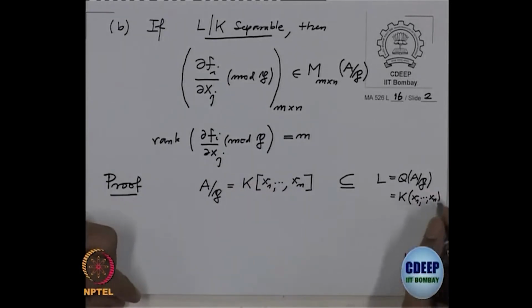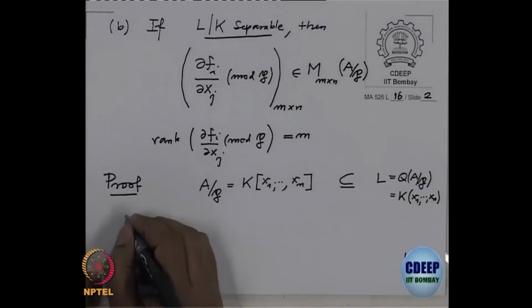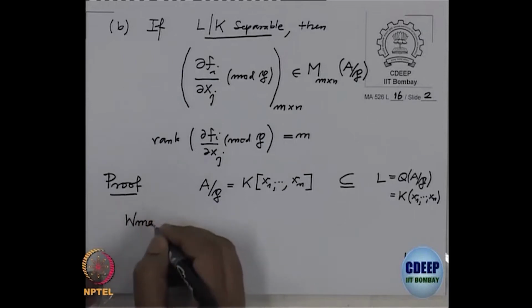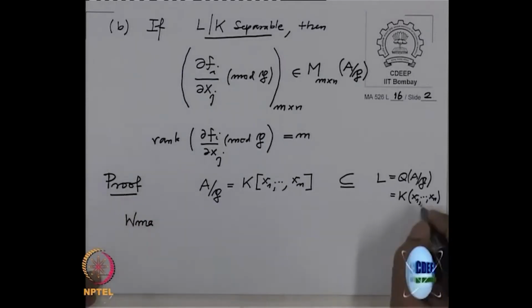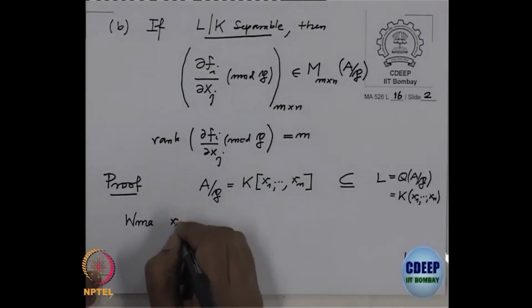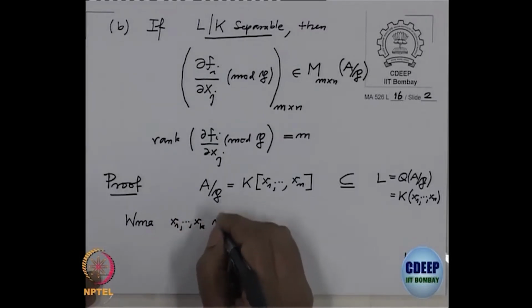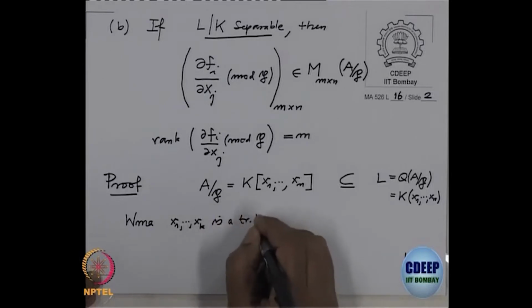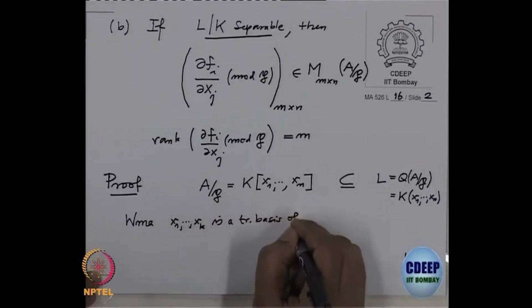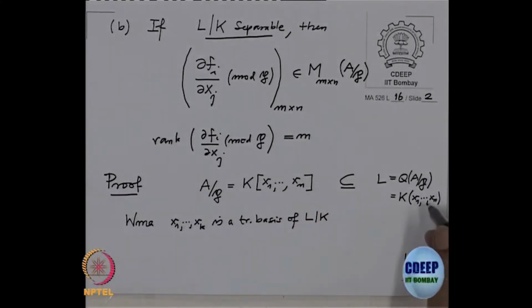Now I can choose these x1 to xn, so we may assume first that the transcendence degree is k, which we know. So first x1 to xk is a transcendence basis of L over K. This we can assume because any generating set of a field extension will contain a transcendence basis.